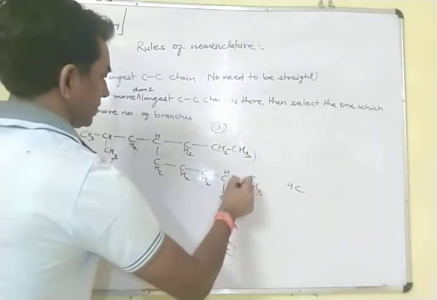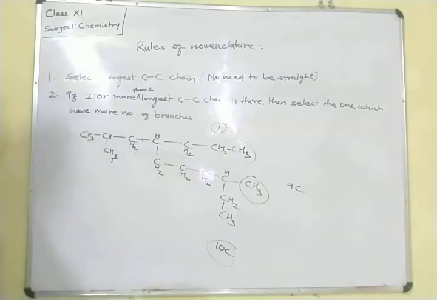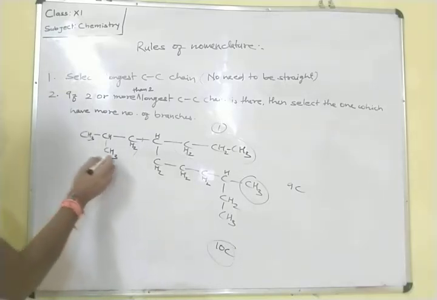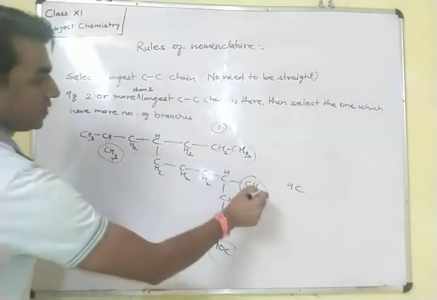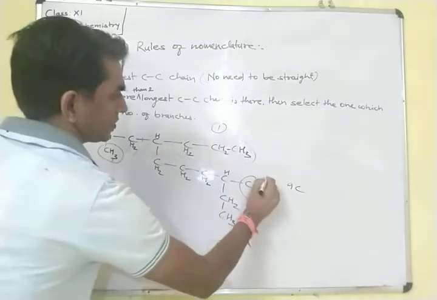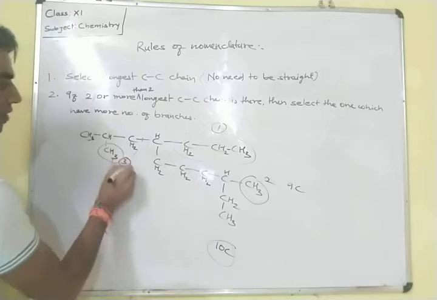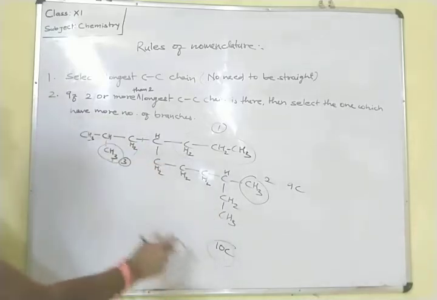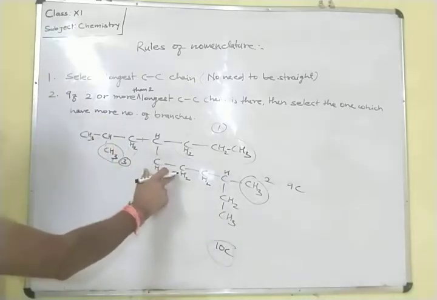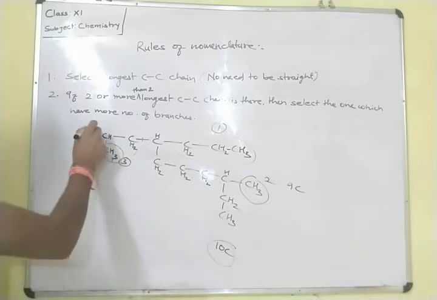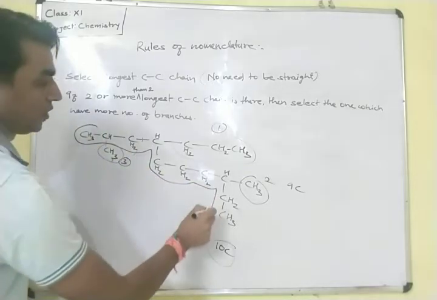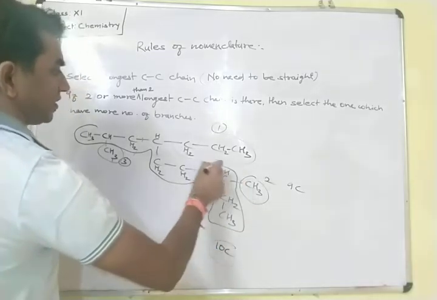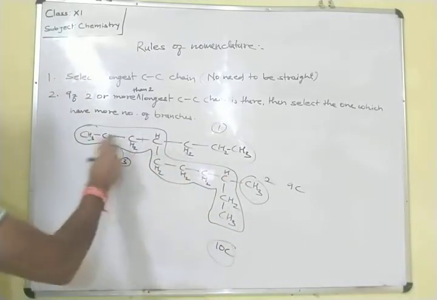After that, the second branch, and this one is the third branch. So we are getting more number of branches if we go from this side. So we have to select this chain as the longitudinal chain.